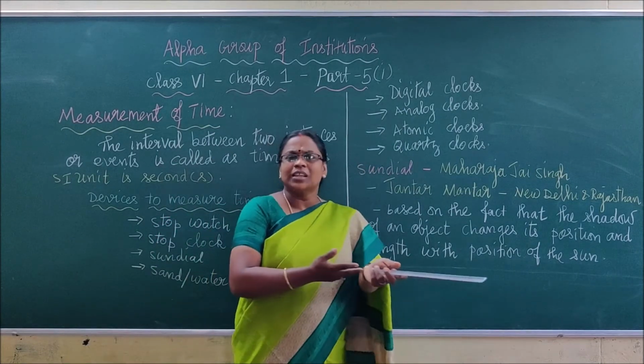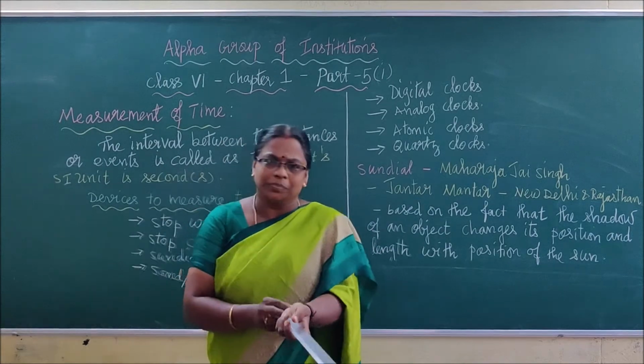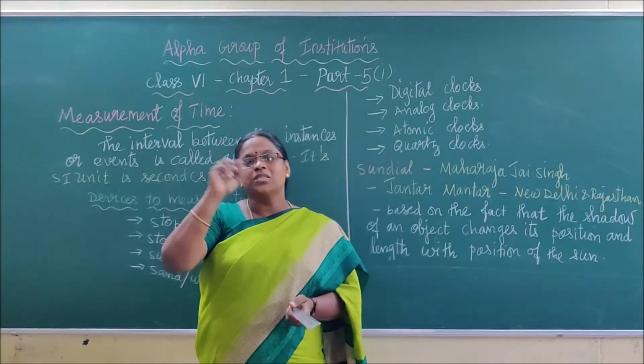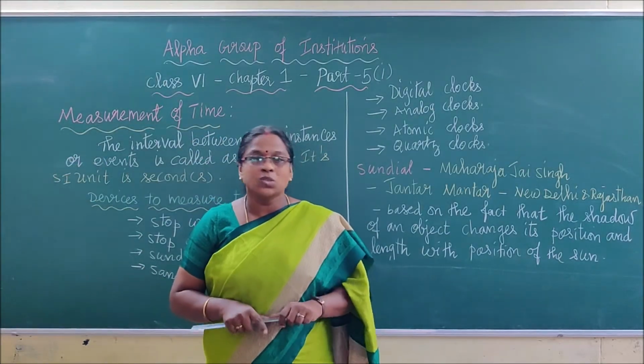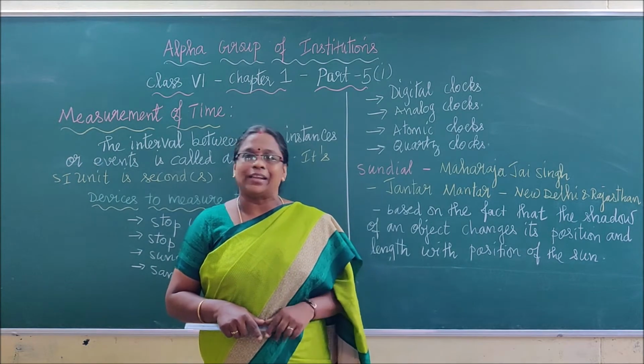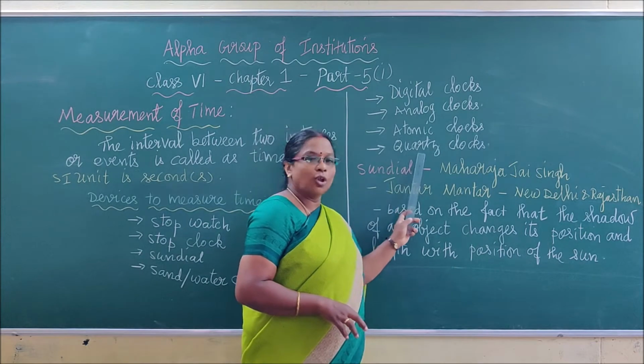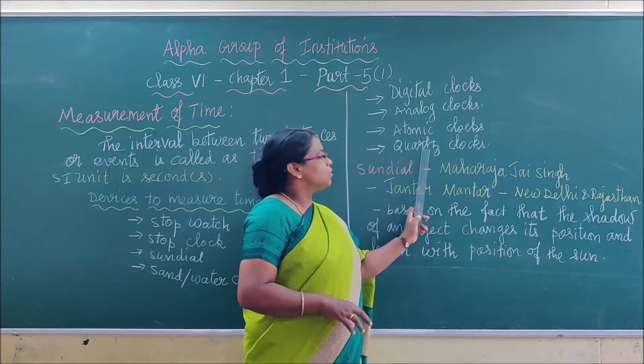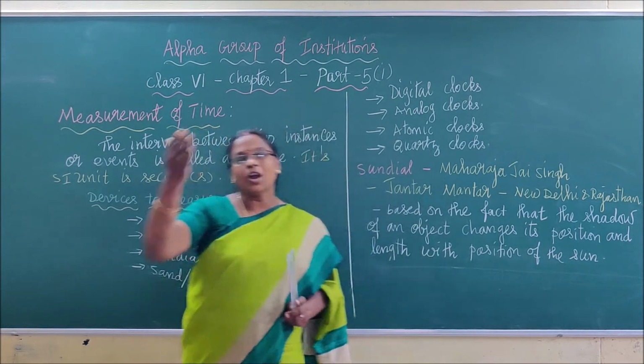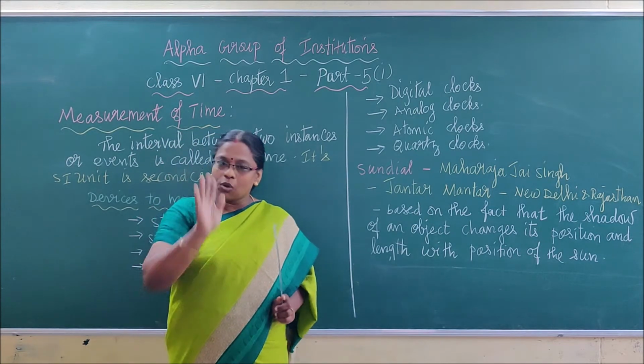Analog clock is nothing but the clock we people wear, right? With just numbers. We have ordinary wall clocks, no? Those are all types of analog clocks, right? Now these are quite advanced models of clocks named atomic clocks and quartz clocks. This you will learn in your higher classes. As of now, know the names alone.